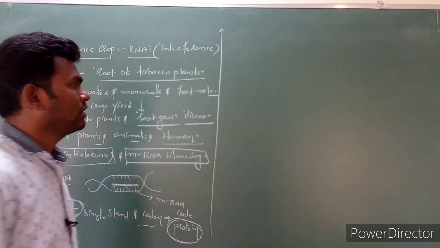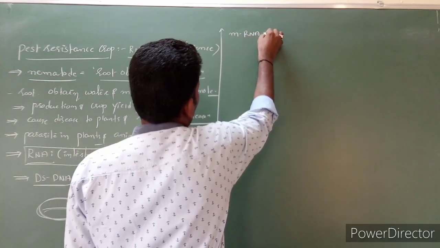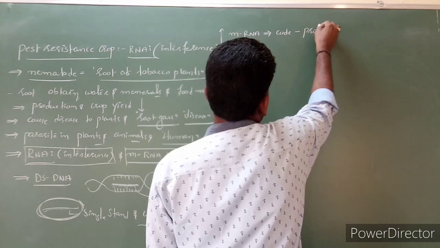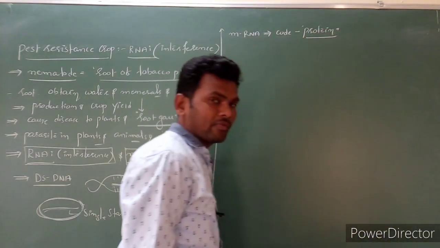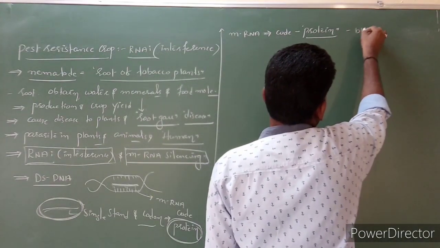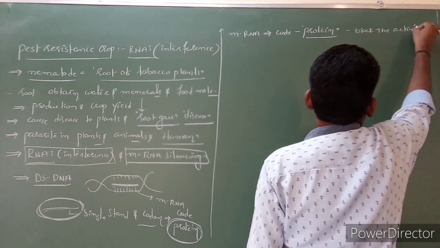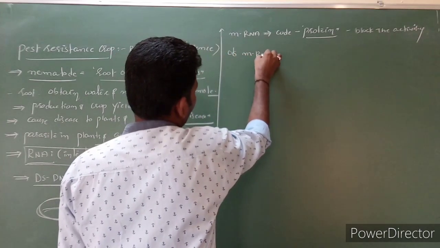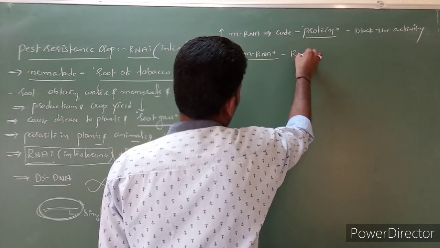Got the point or not? Here, this is mRNA, which codes for special proteins. Now what we are going to do is block the activity of mRNA with the help of RNAi.